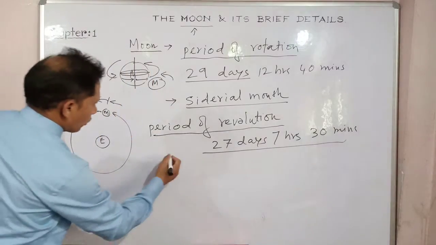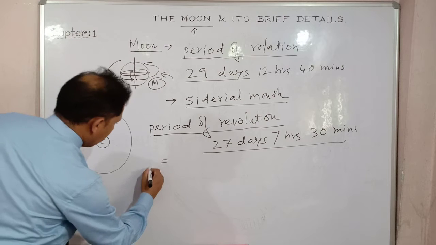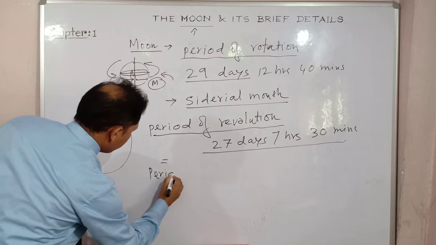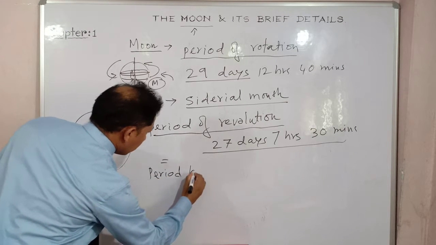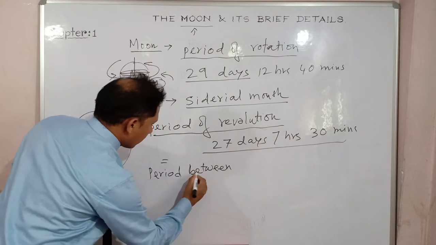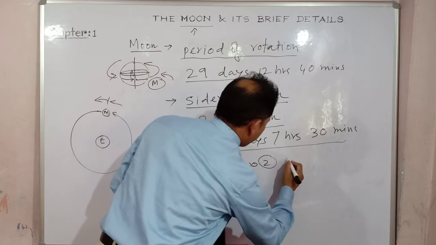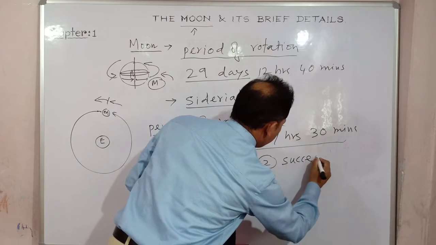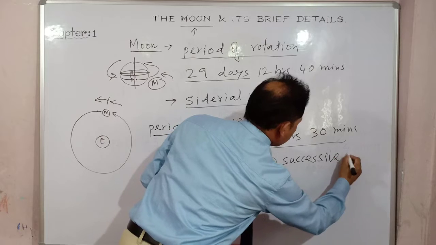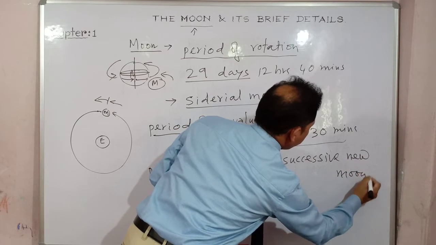So this is almost equivalent to the period between two successive new moons, right?